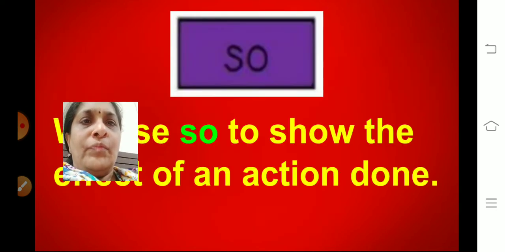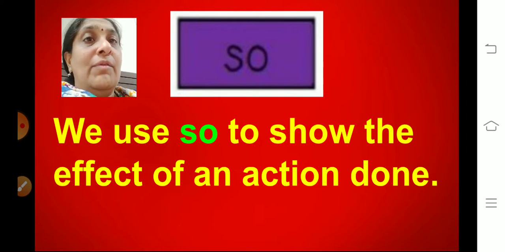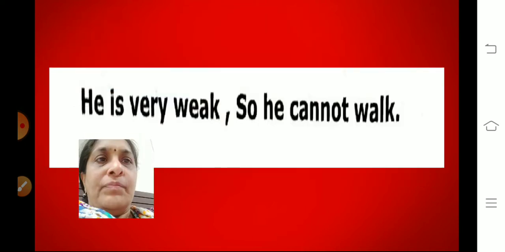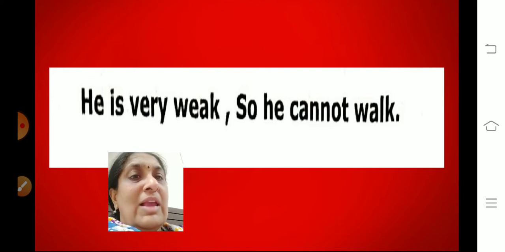Okay, so when do we use so? We use so to show the effect of an action done. For example, he was very weak, so he cannot walk. He is very weak, so he cannot walk.